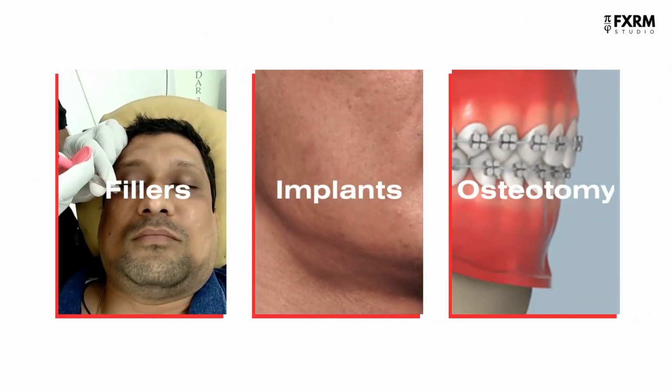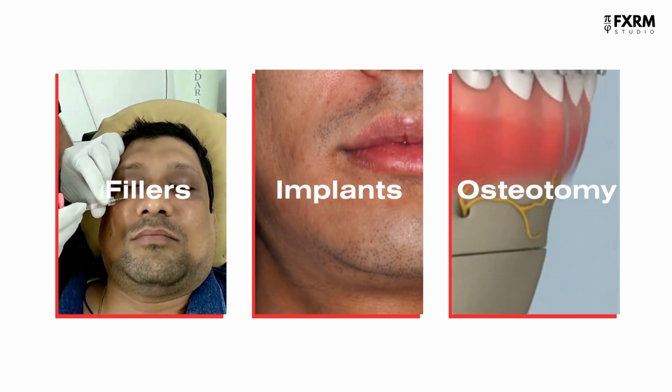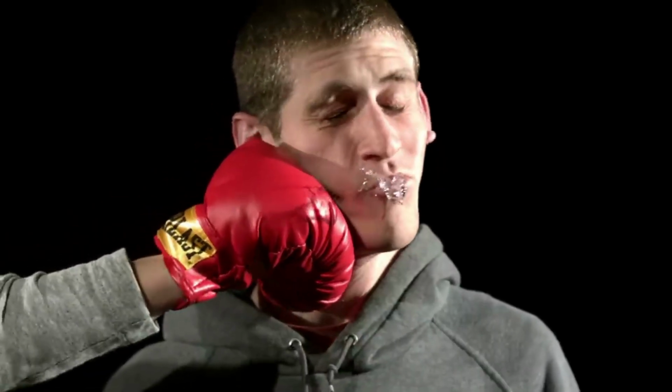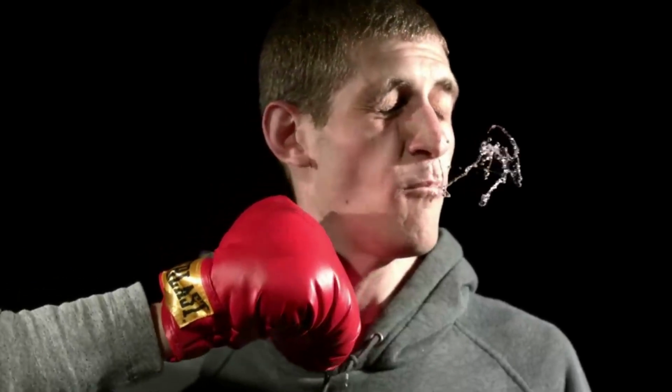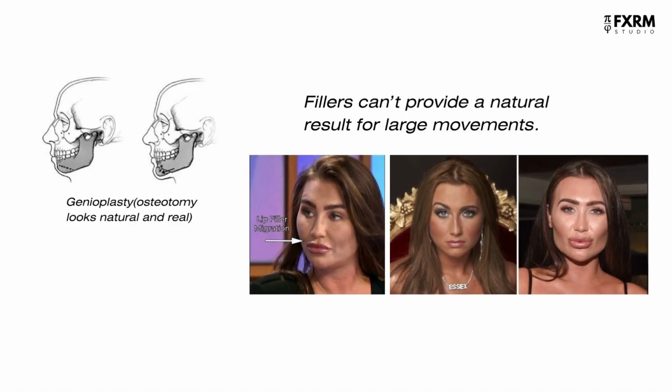When we are talking about fillers, implants or osteotomies, we are talking about different ways to mimic recessed bone. Your facial bones are rigid, so the materials your surgeon plans to use should be rigid to be able to mimic bone. So it makes sense why we cannot use fillers to fix a recessed chin, as it's not rigid and will look very uncanny.